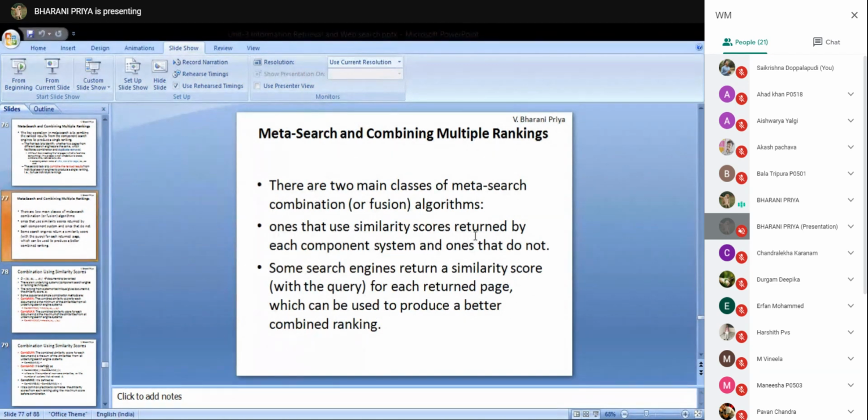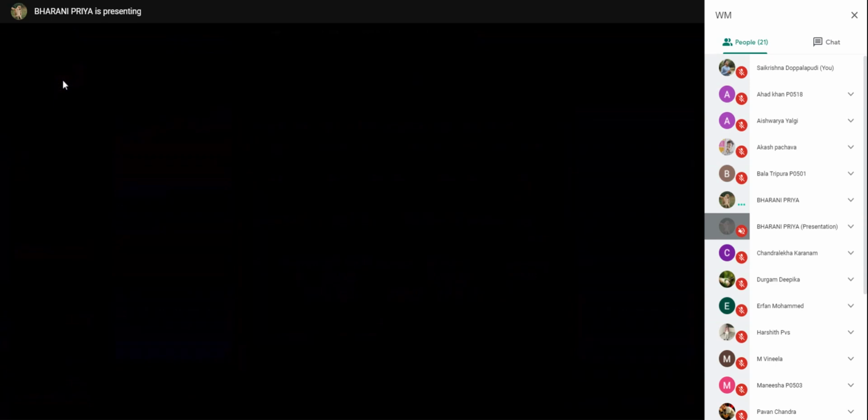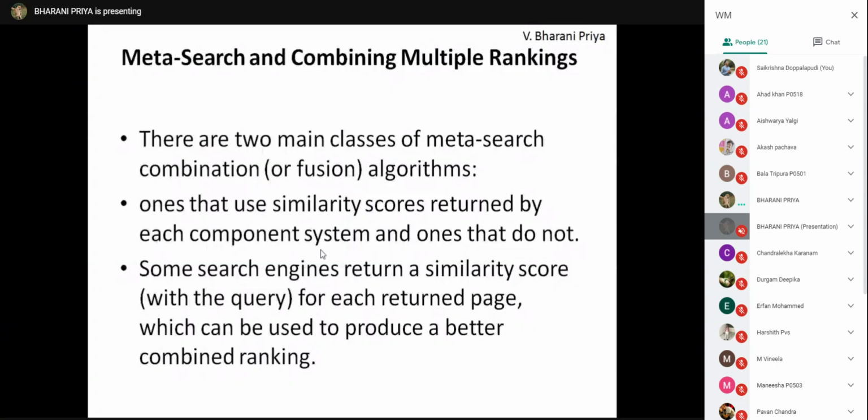For combining, there are two classes of algorithms: one that uses similarity scores and another that does not use similarity scores. For example, while ranking, some systems may return their similarity scores and some may not; they simply rank the pages.